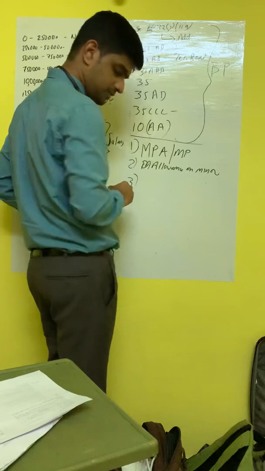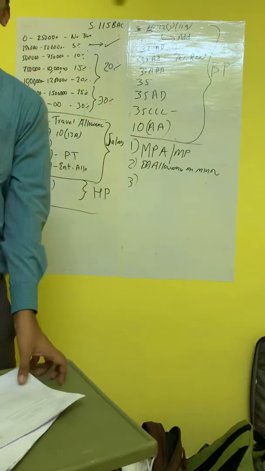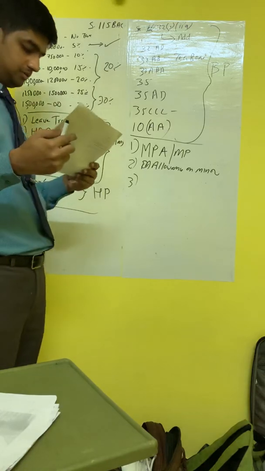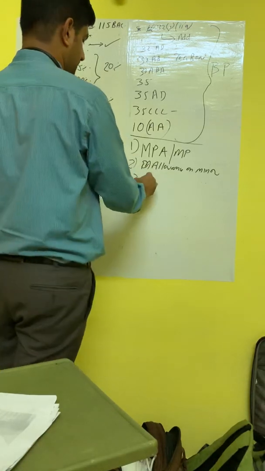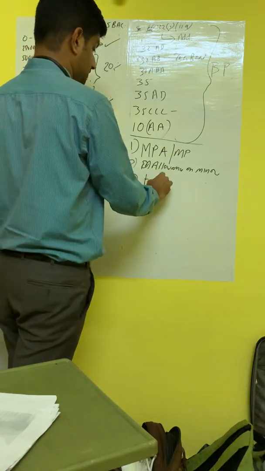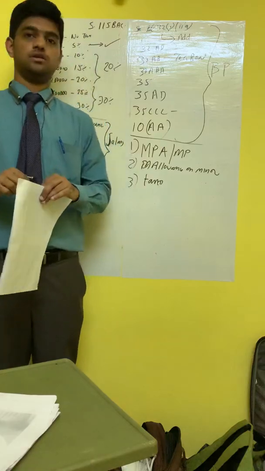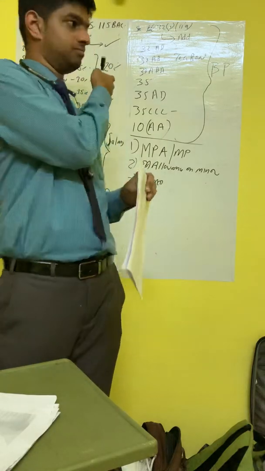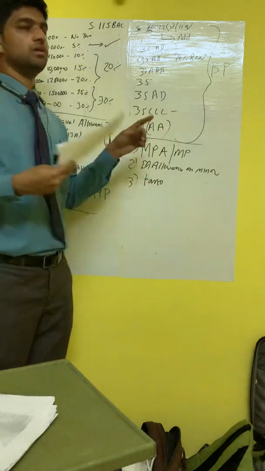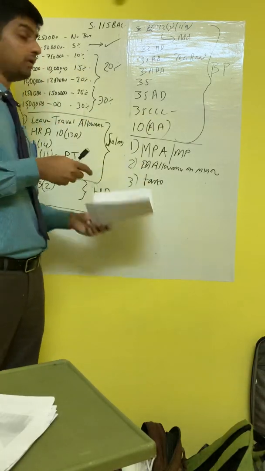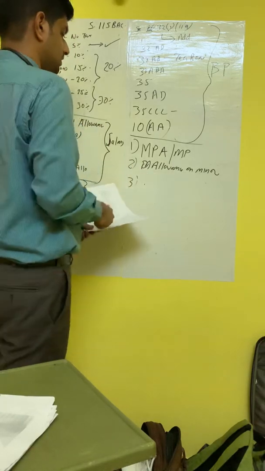And the last one is the family pension deduction. Normally salary is taxed under the salary head, but family pension is not taxed under salary head, it is taxed under income from other sources.